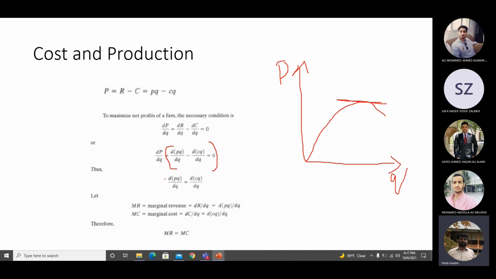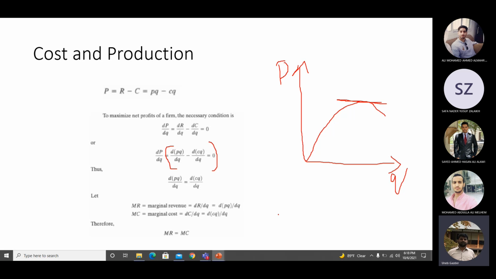So at maximum profit, the change per unit of revenue equals the change per unit of cost. This is the change per unit of revenue, which is called marginal revenue, and this is the change per unit of cost, which is known as marginal cost. Okay, so MR equals MC. So when you have maximum profit, at that point marginal revenue equals marginal cost.